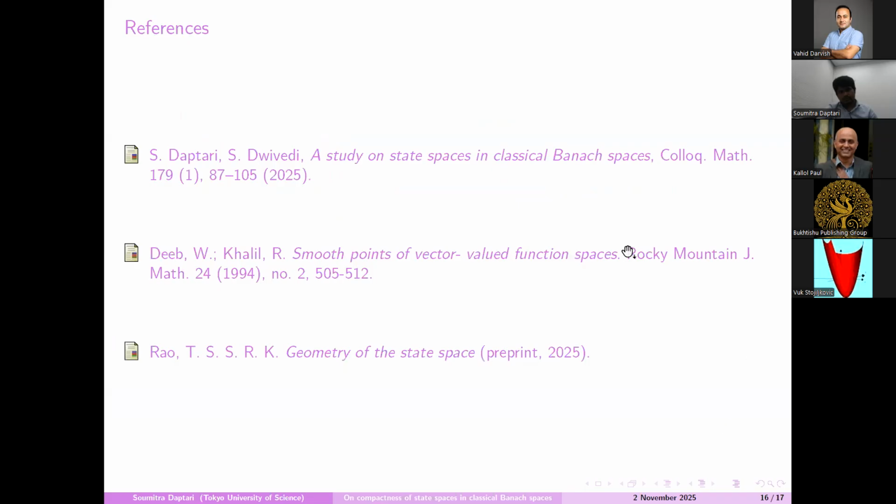So this talk is based on this first paper, and this one is basically an alternate proof of the smoothness result first proved in this paper, and the motivation of this work was this paper.